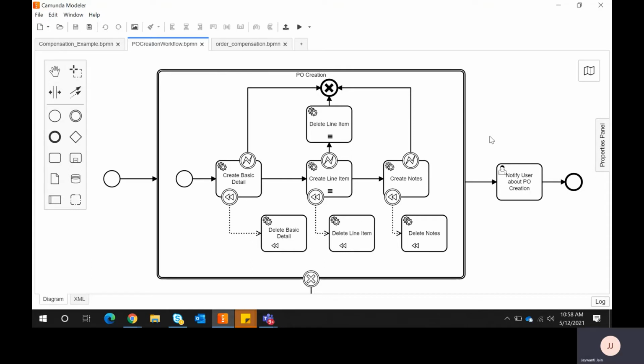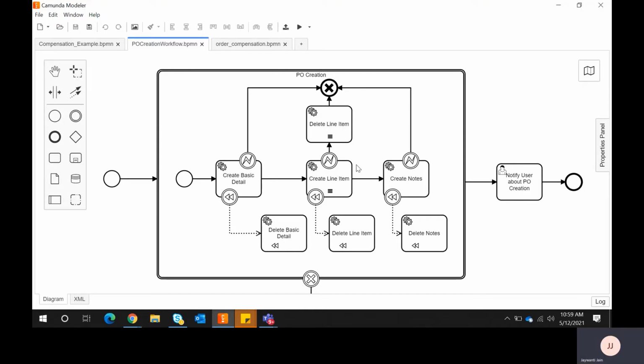Saga does a compensation if any error happens, if required. So today I'll give you a sample example through which I demonstrate how to use compensations in Camunda, and how Saga helps us maintain consistency.